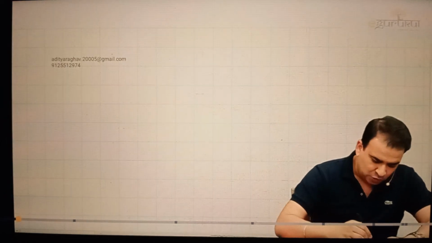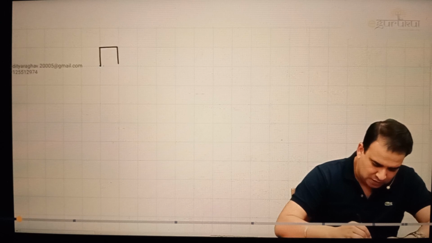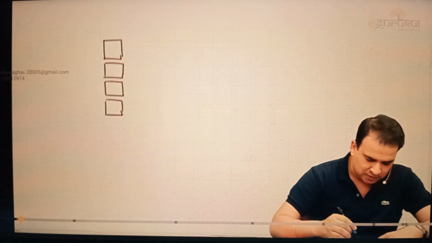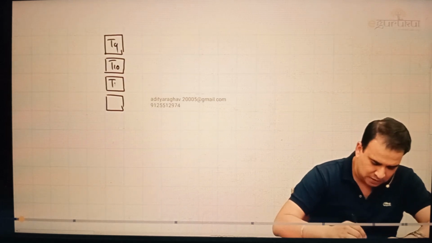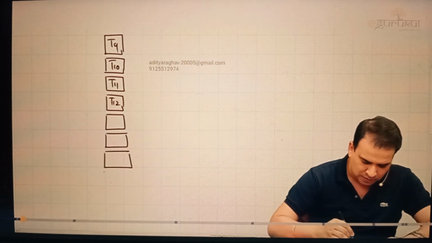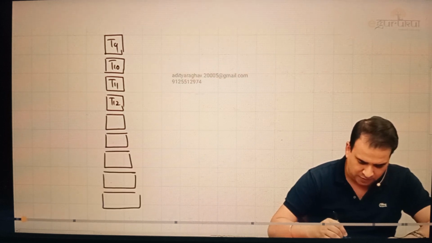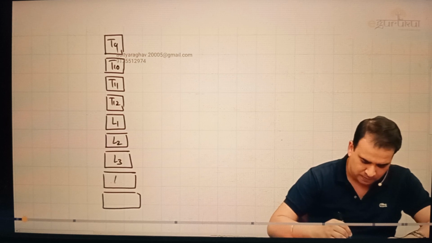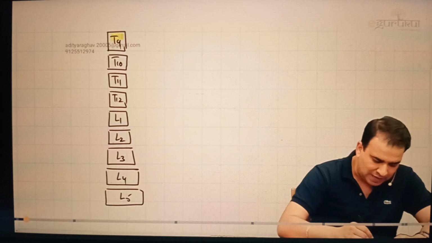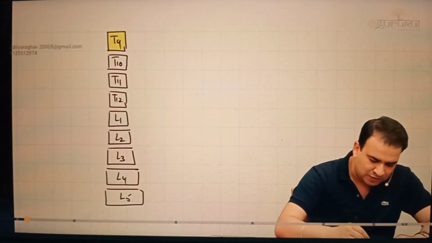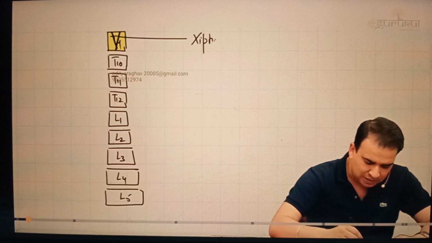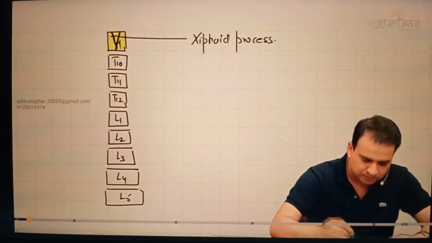So let's presume this is the vertebrae T9, T10, T11, and T12, and let me put these numbers on the vertebrae, guys: L1, L2, L3, L4, and L5. So important landmarks to understand here. First of all, the level T9. Please note that T9 is the level for the xiphoid process. That is one important point. This question has also been asked in the exam, that it is the level for the xiphoid process.